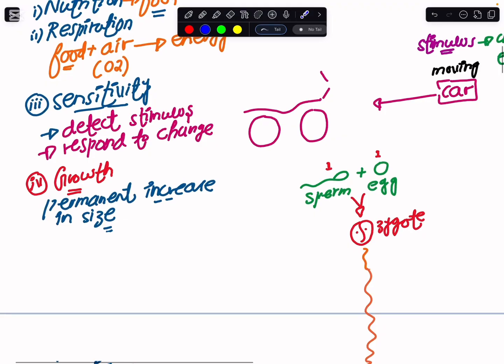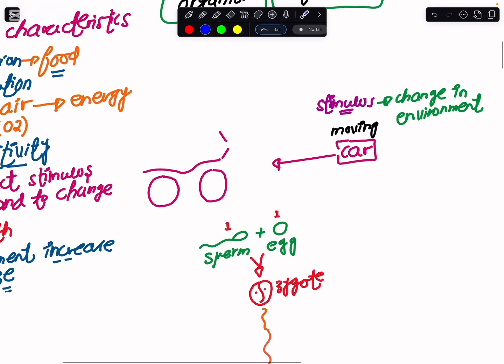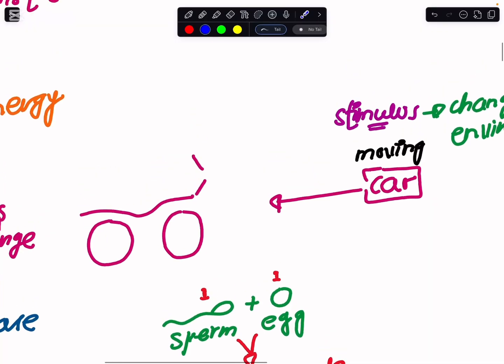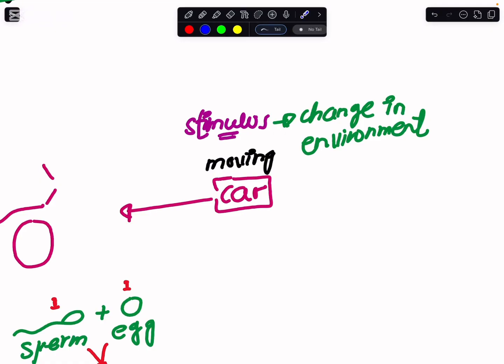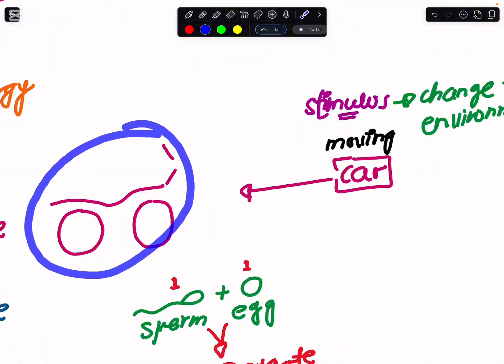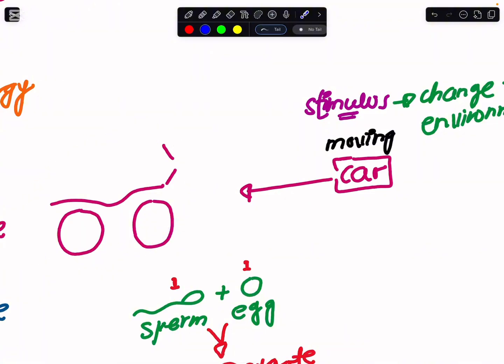Now, there comes another of the basic characteristics of the living organism, and this is what we refer to as sensitivity. When we are in our external environment, changes tend to happen. Like you were in a car, driving it, or sitting at the back seat, and some fast moving car came right in front of you.